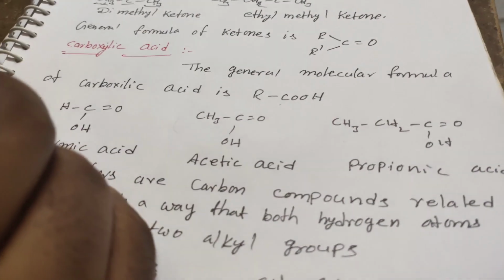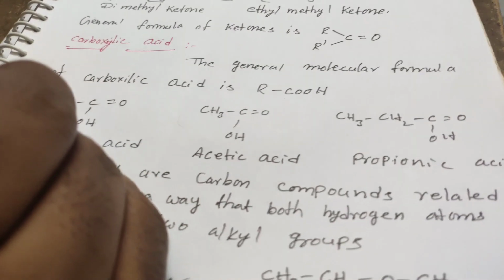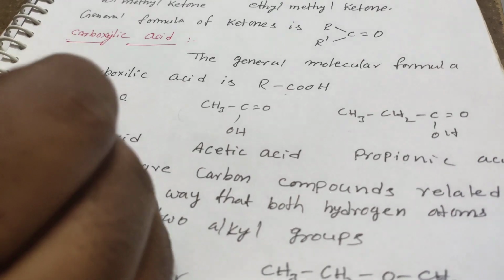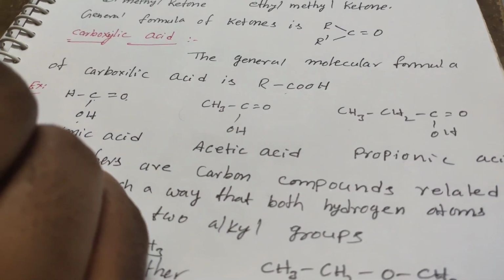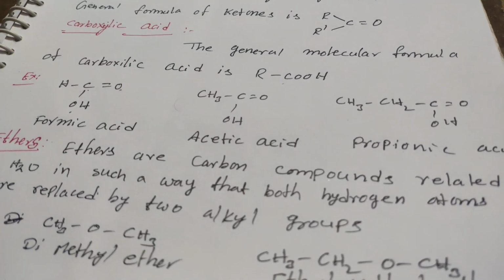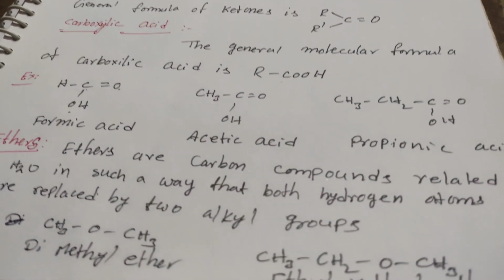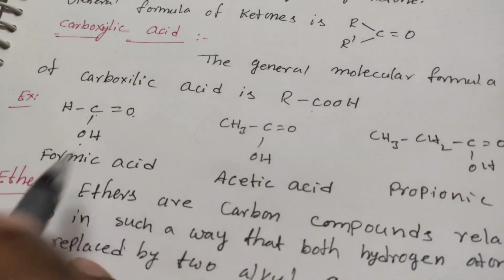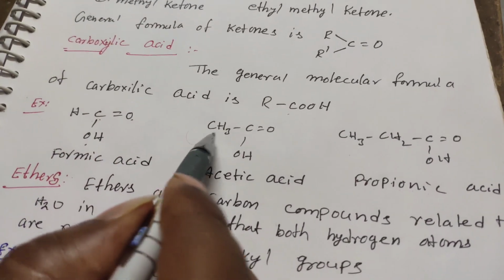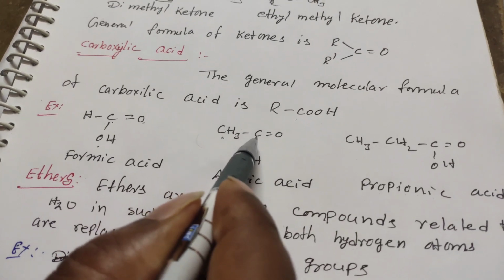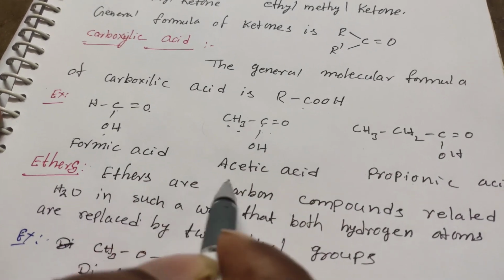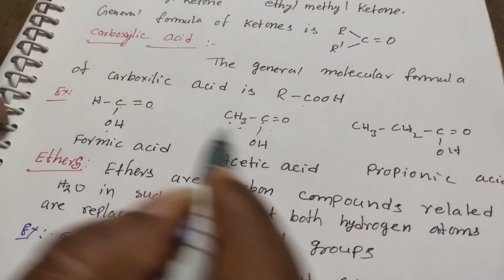For example, in the given compound there is only one carbon, and oxygen and OH, and this is formic acid or methanoic acid. And in the given chain with two carbons, the compound name is acetic acid or ethanoic acid.